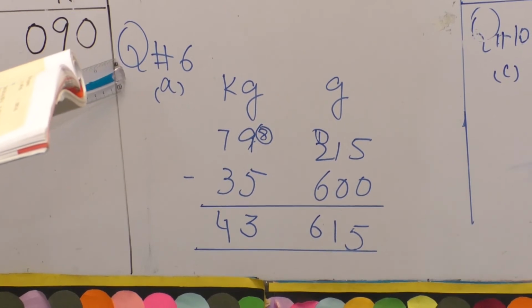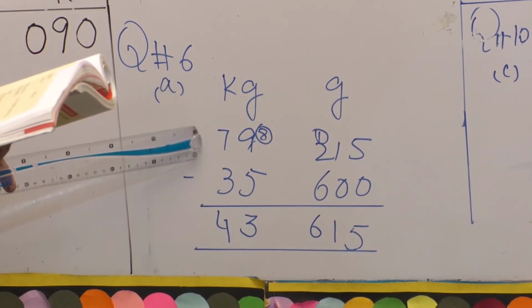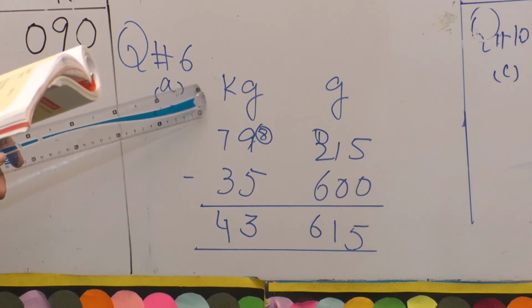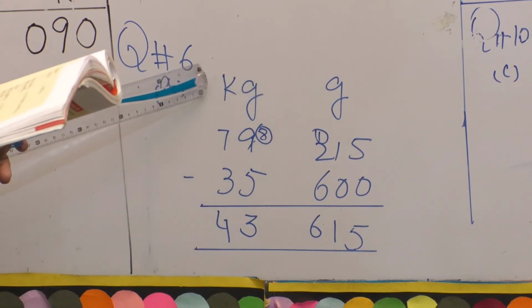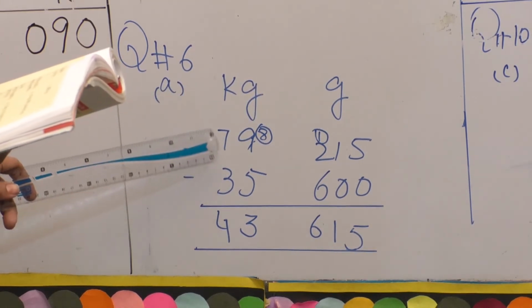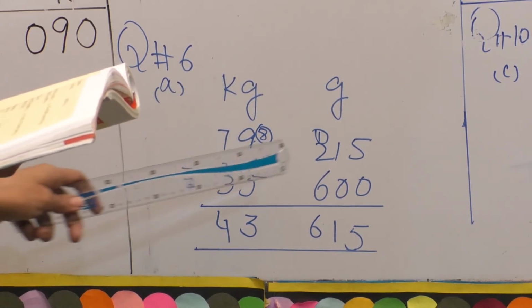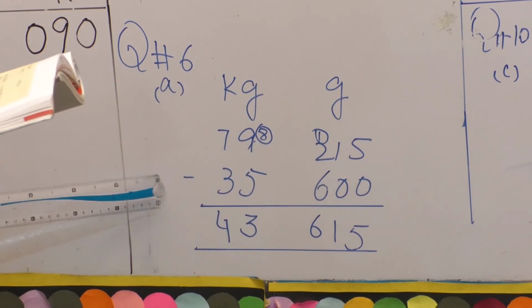Students, come to question number 6, part A. Here we have to subtract these units of measurement and their values. Now first of all, you will write the units of measurement, that is kg and gram. Write down their values vertically: 79, 35, 215, 600. So we will have a minus sign here.